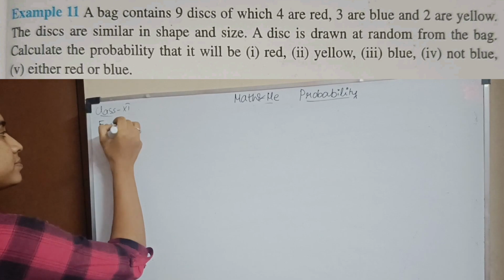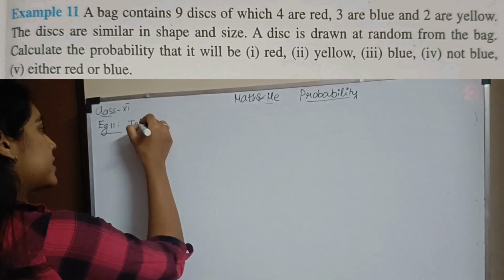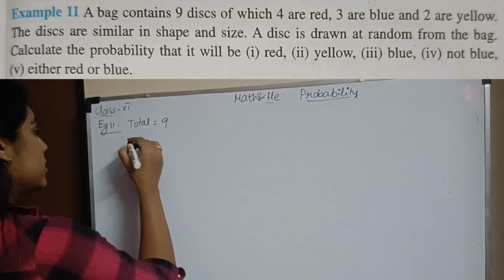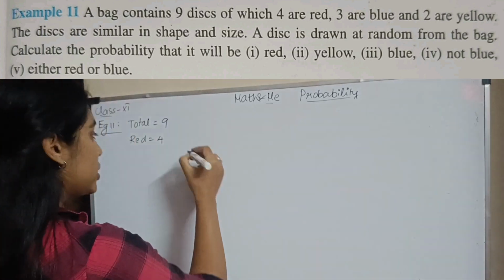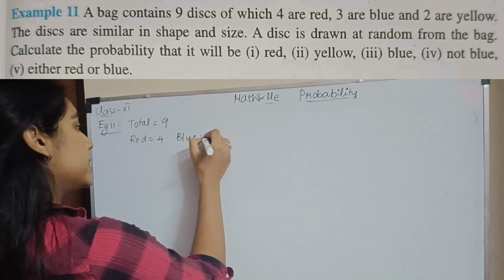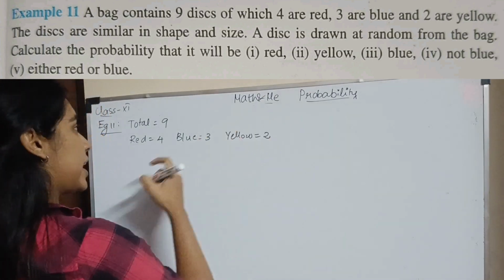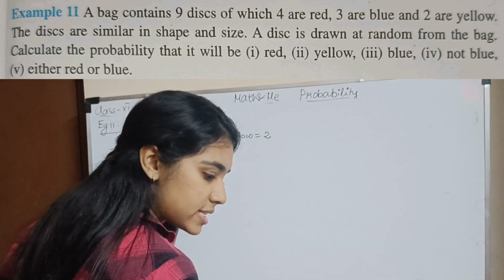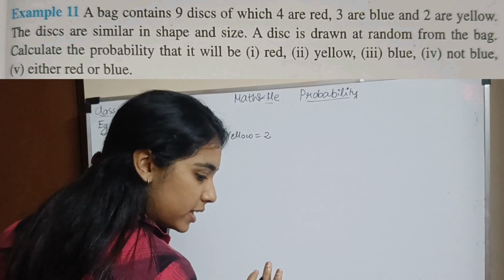Example 11. A bag contains 9 discs. So what is the total? Total will be 9. It has 4 red, 3 blue and 2 yellow. So you have 9 discs in total, 4 red, 3 blue and 2 yellow. The discs are similar in shape and size. A disc is drawn at random from the bag. Calculate the probability that it will be red.